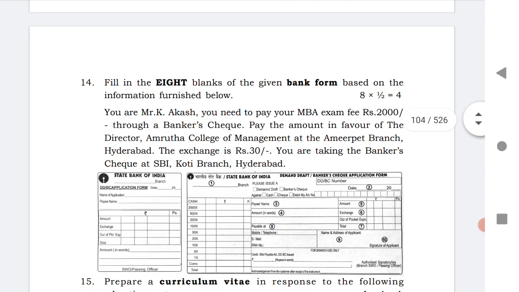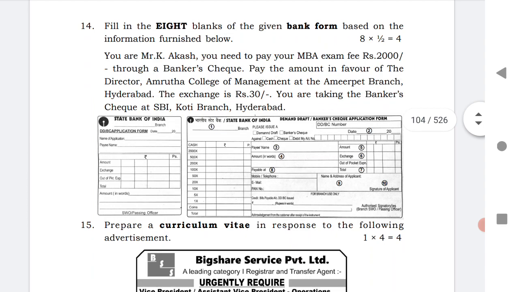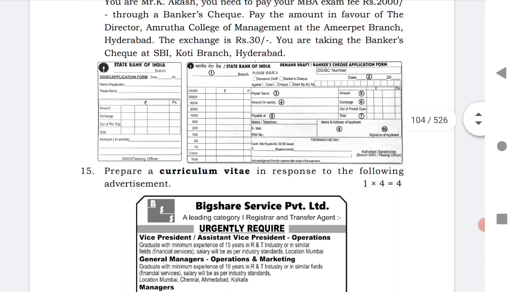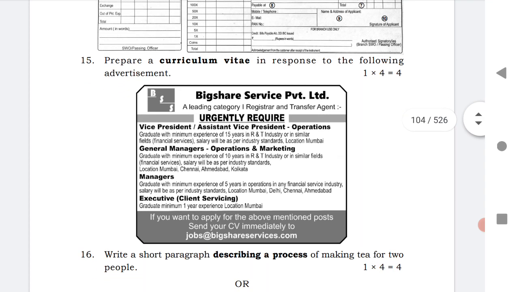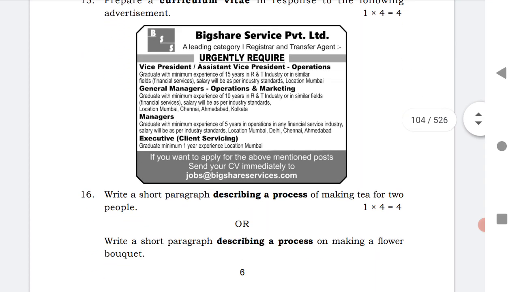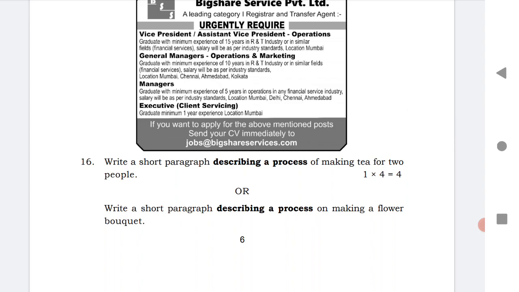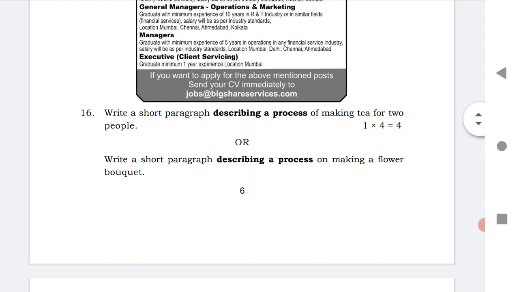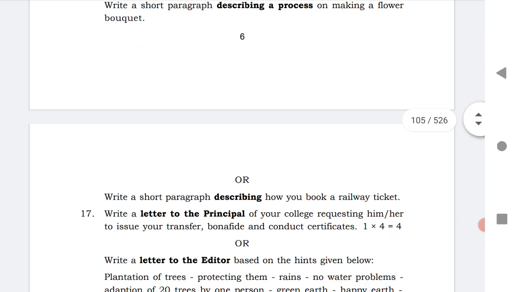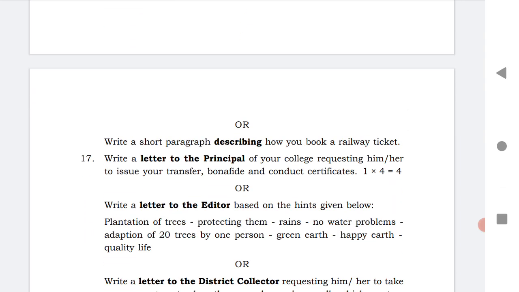14 is fill in the blanks. This is a very easy question. Just fill in the blanks. The blank form is given, and you just have to submit the details which are given. Next, 15 is you have to prepare a resume or curriculum vitae by seeing the advertisement which appears in the newspaper. Question 16 is to write a process: describing the process of making tea, how to make tea for 2 people, or you can write a paragraph describing the process of making a flower bouquet, or a short paragraph describing how you book a railway ticket.